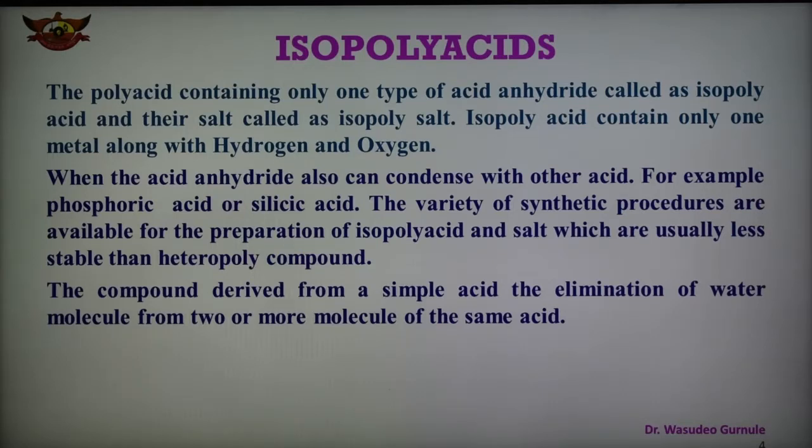The compound obtained from a simple acid by the elimination of water molecules from two or more molecules of the same acid is an isopolyacid.